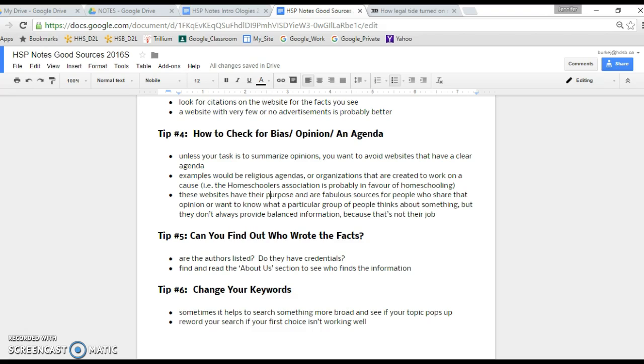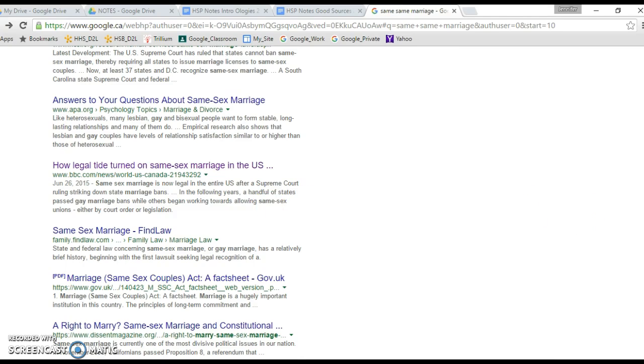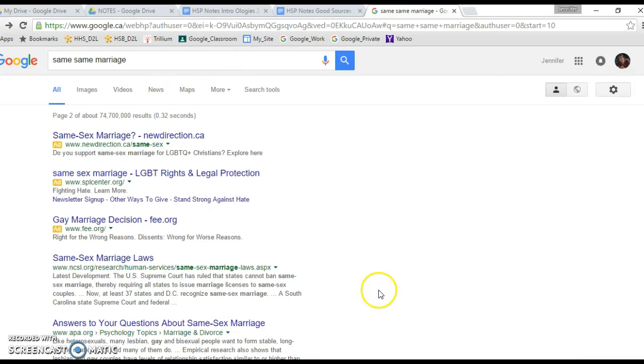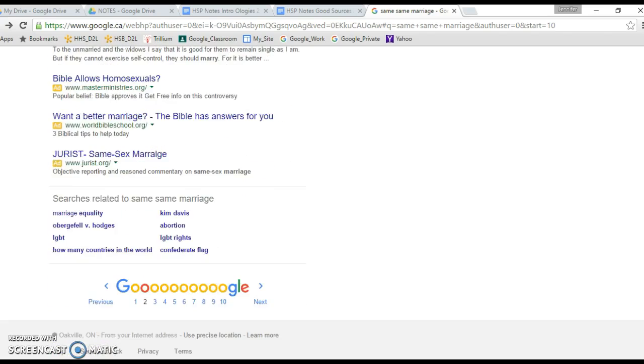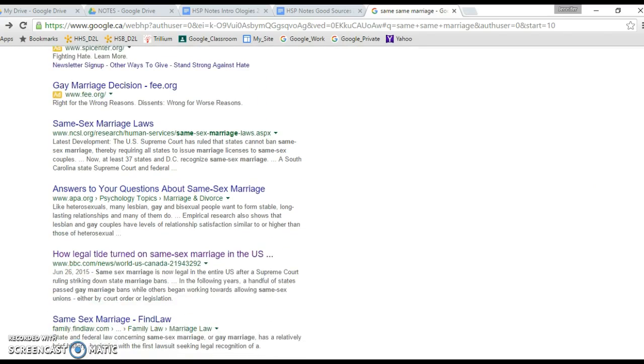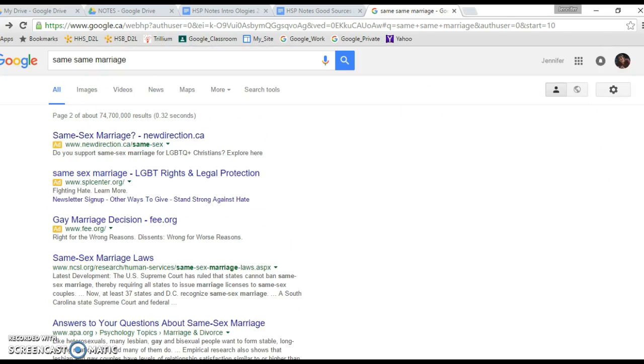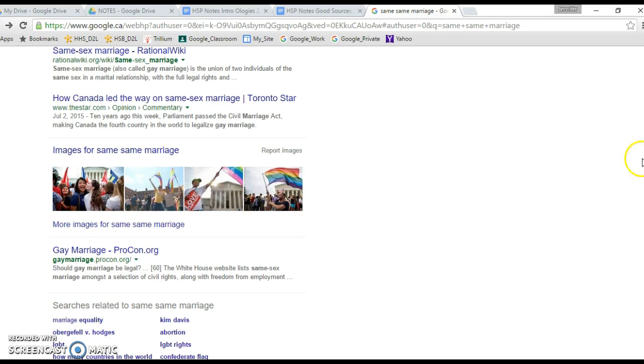Tip number 5, can you find out who wrote the facts? This is becoming more and more difficult. Newspapers and magazines aren't necessarily giving individual people credit for their work like they used to. And so it is becoming difficult to say exactly who wrote what. So sometimes it's not necessarily about finding an author, but it's about looking at the information source itself.